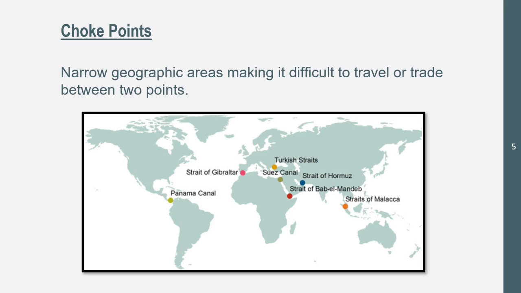So look at these choke points. Around the Middle East, there's like 2 or 3 of them that are big choke points. Now, oil is highly exported into and out of the Middle East. So if oil can't get anywhere, there's going to be problems in other countries, especially the ones in Europe, Asia, Australia, Africa. We're going to get some issues because there's not going to be oil. Things may not be able to run. Prices for oil are going to go up. It's called inflation in parts of areas in the world.